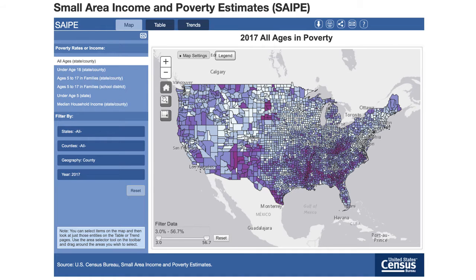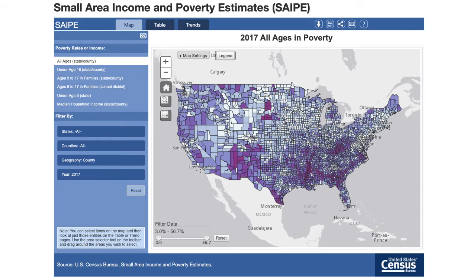Now, even though state poverty rates are averages, of course, showing us the poverty rates of all of the parts of the state combined, that obscures variation too, and that's what this county by county view shows us, and this is looking at 2017 data. So look at Mississippi and Alabama, where we can find counties with the nation's highest poverty rates right next to counties with some of the lowest poverty rates.